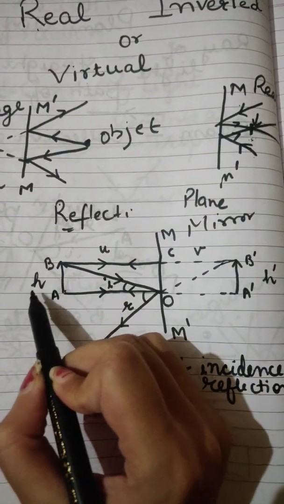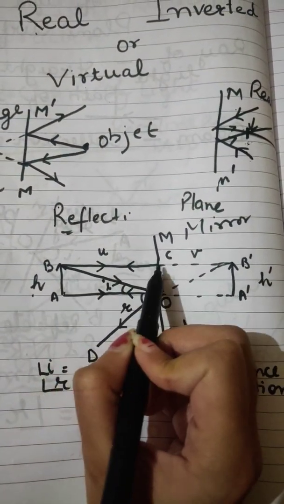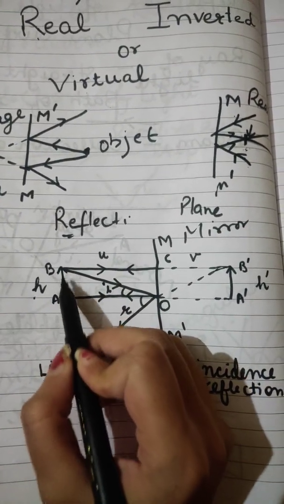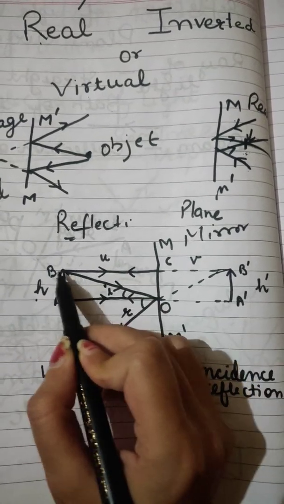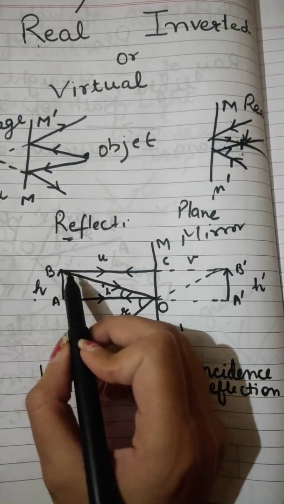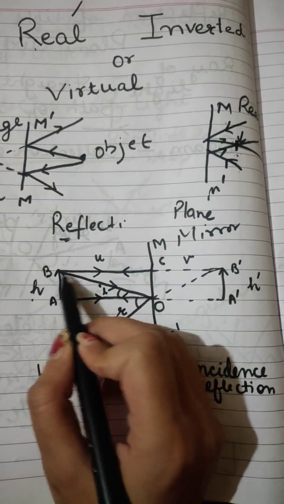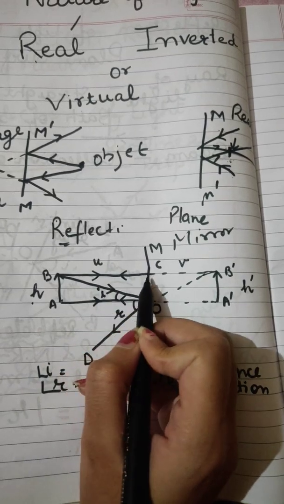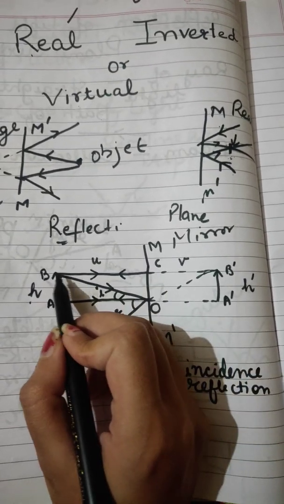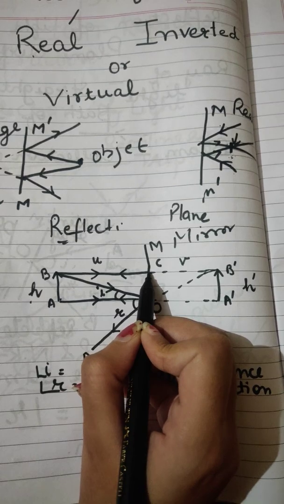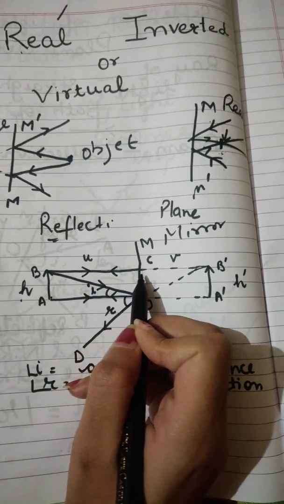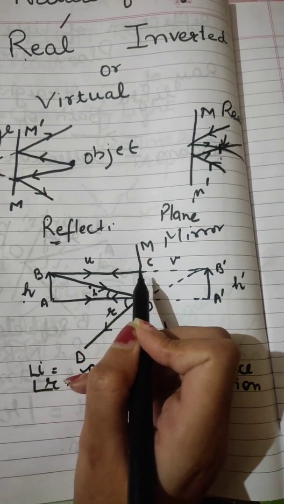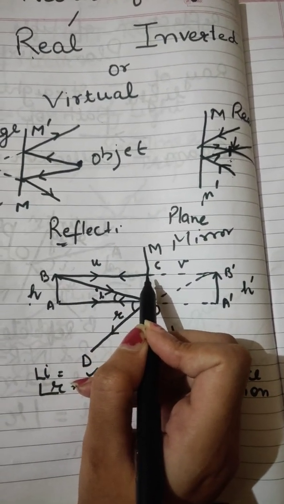Now I've put an object of height h in front of the mirror. My object at point B is going to produce some light, providing a ray of light, and this ray of light is going to strike the mirror at this point C. If it is striking the mirror at point C, I now need to draw the normal. Whenever an incident ray strikes the mirror, at the point at which it strikes, we need to form a normal.